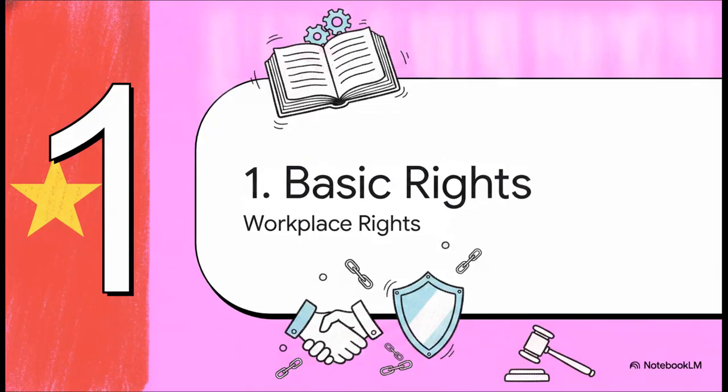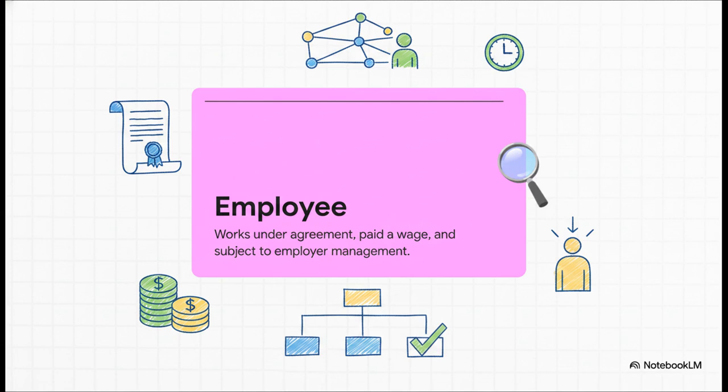Section 1. Basic Workplace Rights. Let's start with a foundational definition pulled directly from Article 3. What exactly makes you an employee in the eyes of the law? Legally, it boils down to 3 specific criteria. You're an employee if you work under an agreement, you're paid a wage, and you're subject to an employer's management and supervision. If you check those 3 boxes, congratulations, this code applies directly to you and safeguards your time and labor.